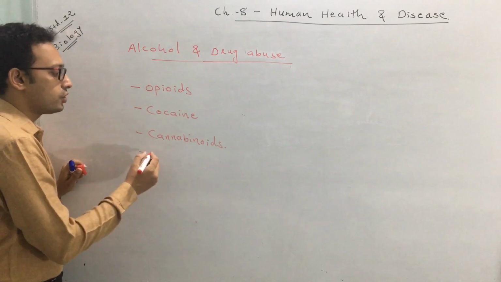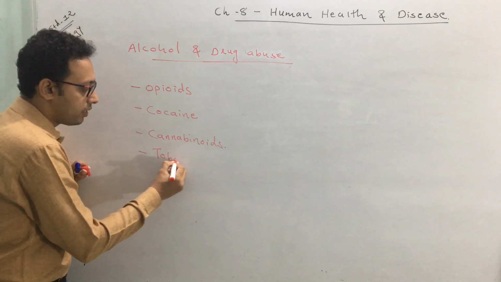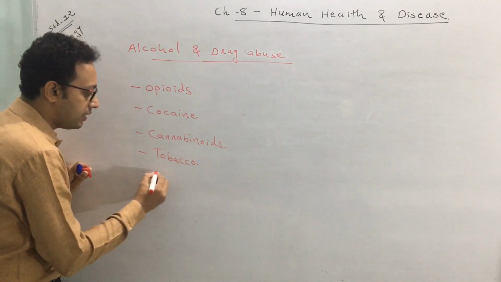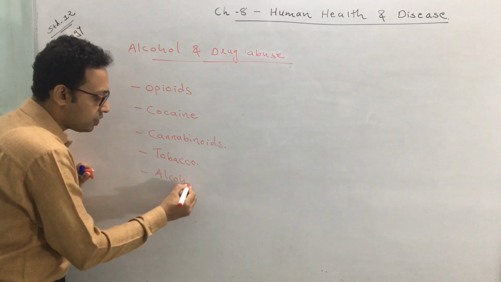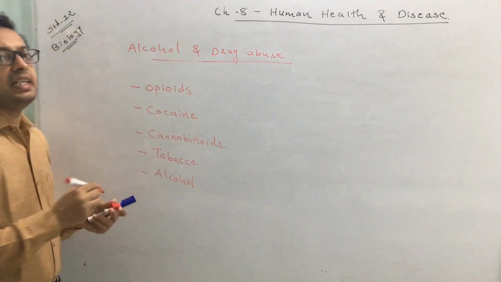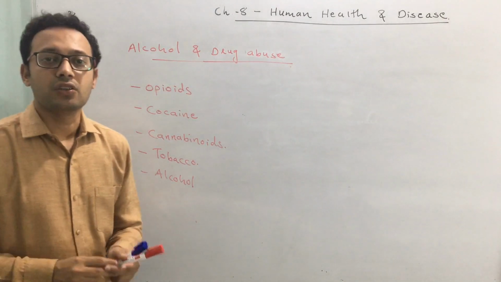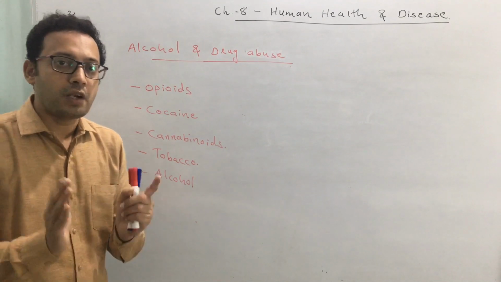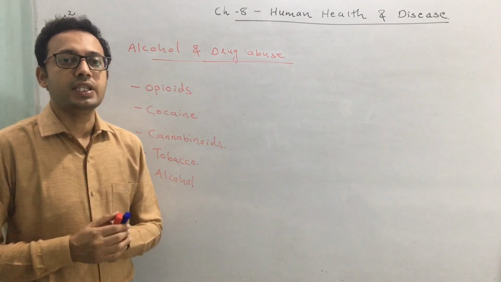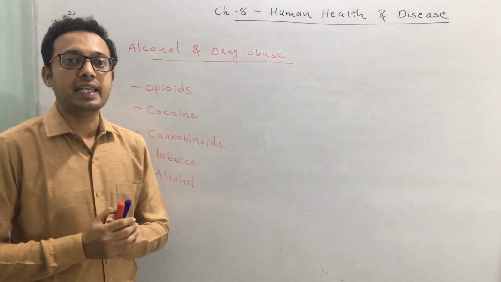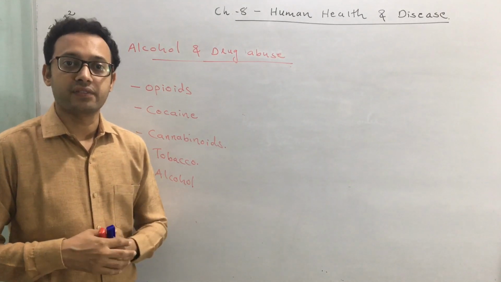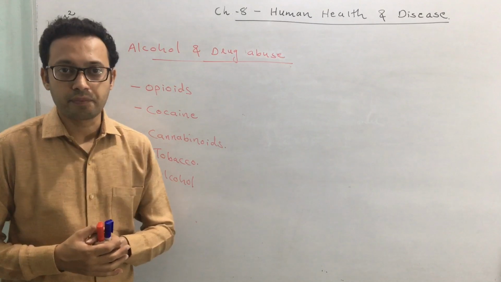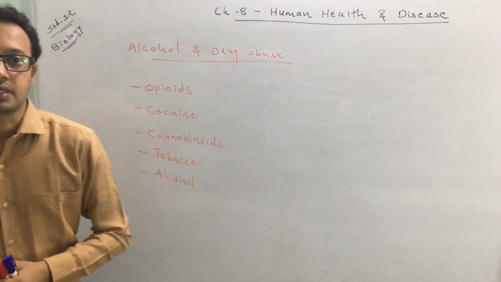Even some are also using tobacco, even alcohol. These all have very harmful effects on human beings. Now let us one by one discuss each individual drug, what are their harmful effects on the human body. Okay, so let's start with the first.